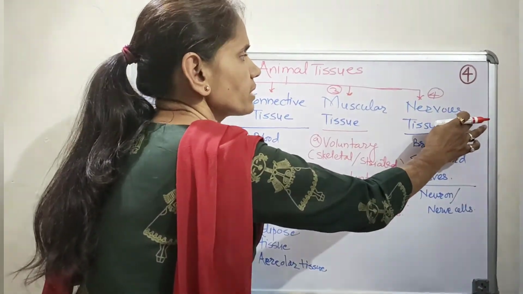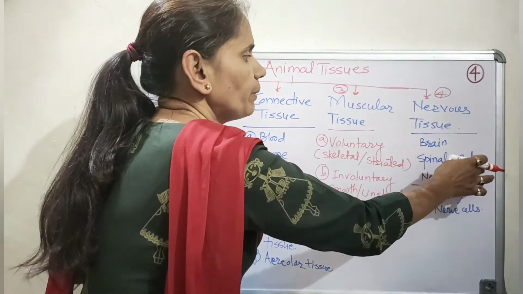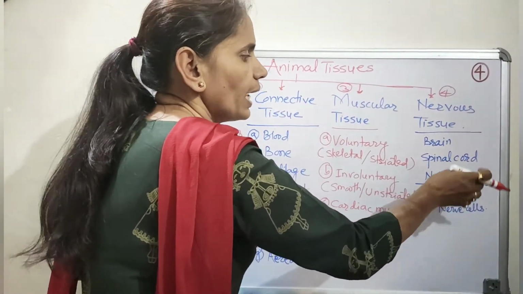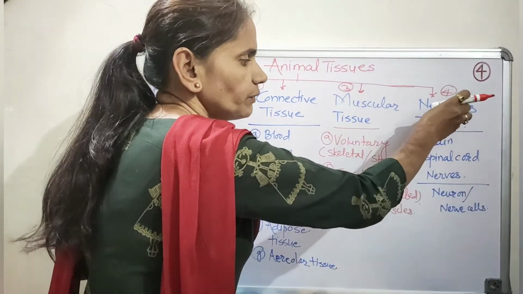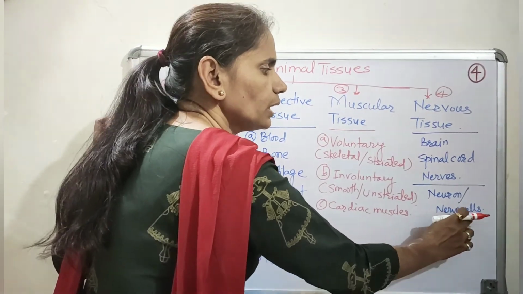And finally the last type of animal tissue is the nervous tissue, which is mainly present in the brain, spinal cord and nerves, and the cells which form the nervous tissue are known as neurons or nerve cells. Coming to the end of today's session, we will finish up with your chapter on tissues. In this chapter, we have initially introduced the concept of tissues and also discussed in detail the types and functions of all plant tissues as well as animal tissues.